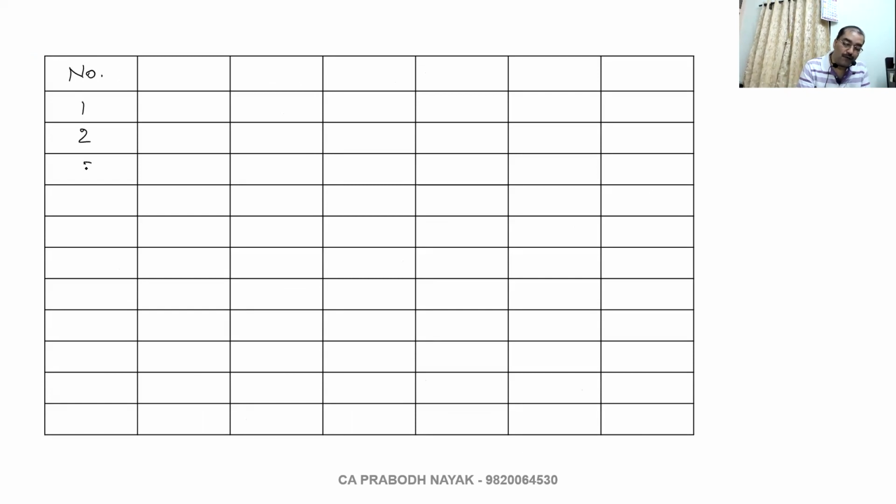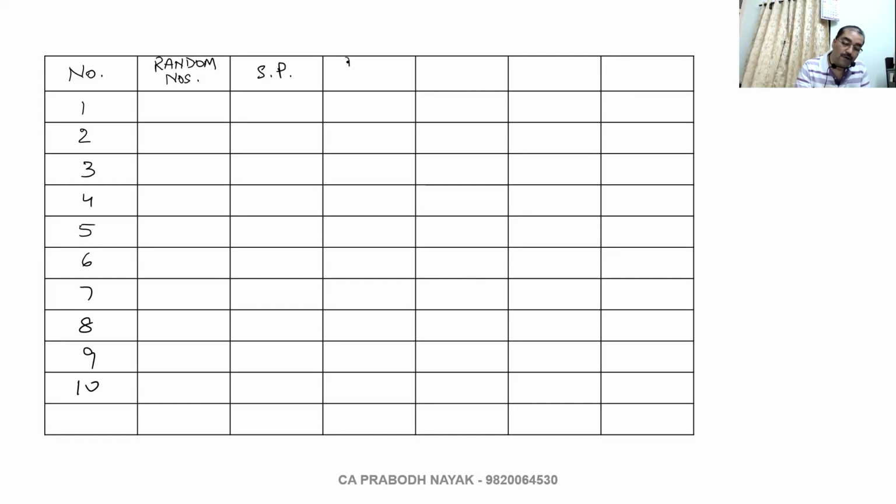So 1 to 10. Random numbers. Selling price.